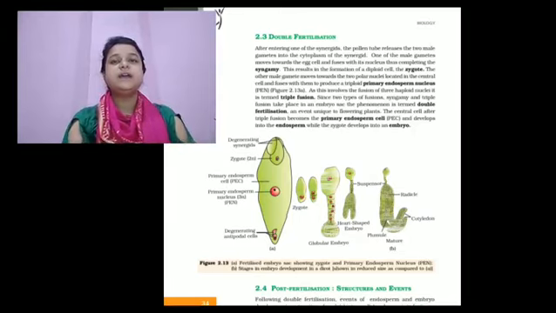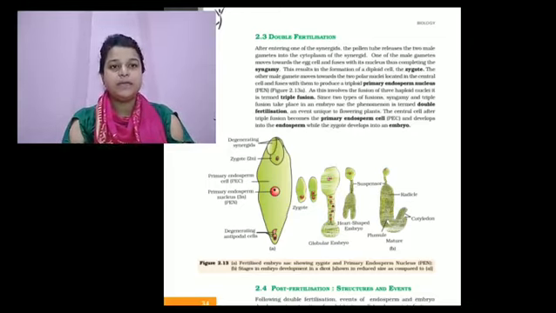After entering one of the synergids, each pollen grain releases two male gametes. One male gamete fuses with the egg, that is called syngamy, and the other male gamete fuses with two polar nuclei, that is called triple fusion, to produce the triploid primary endosperm nucleus, that is called PEN. Since two types of fusion take place in the embryo sac, the phenomenon is called double fertilization. The PEN develops into the endosperm and the zygote develops into an embryo.